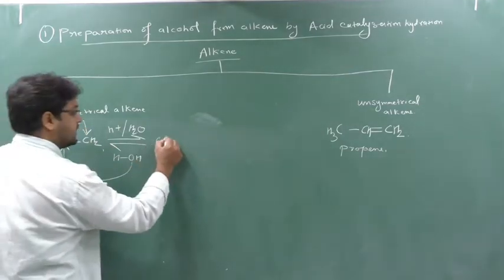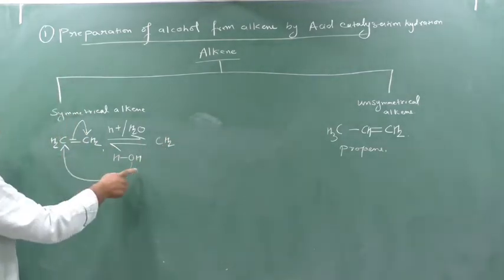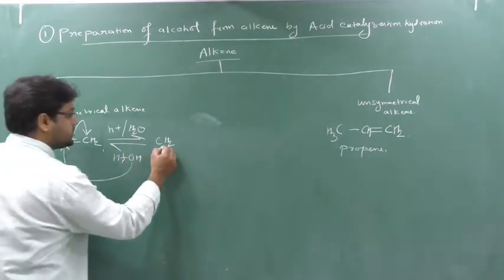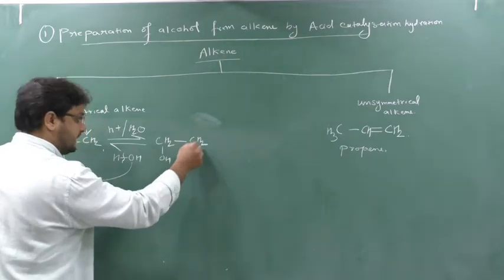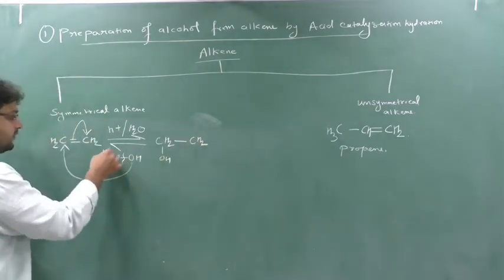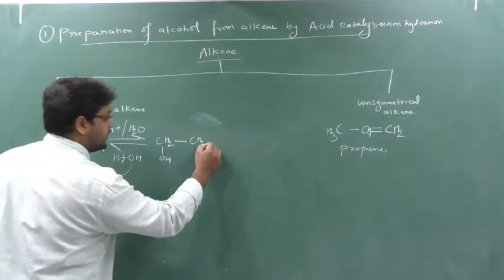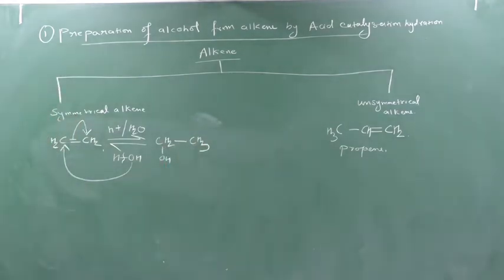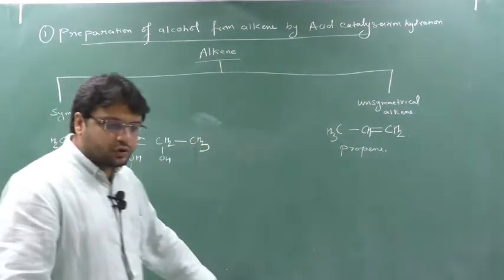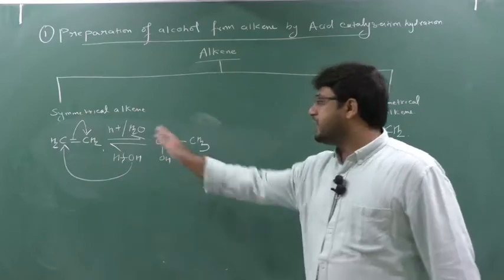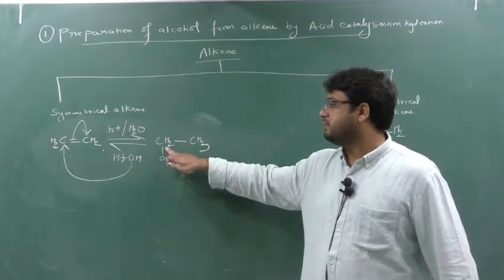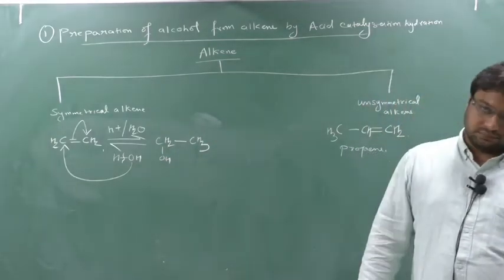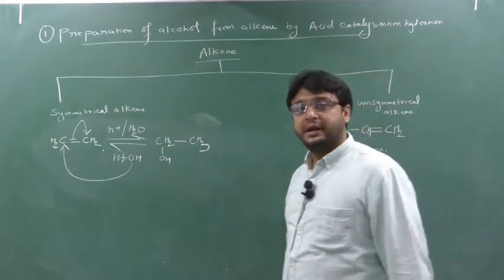So what happens here? CH2 reacts with this OH. This double bond is converted into a single bond, and CH2 creates one valency here. This valency is fulfilled by hydrogen. It forms CH3. So in symmetrical alkene, there is no issue wherever OH forms. It will create a 1 degree alcohol. You can see here, the OH-containing carbon is attached to only one other carbon, which is known as a 1 degree alcohol.